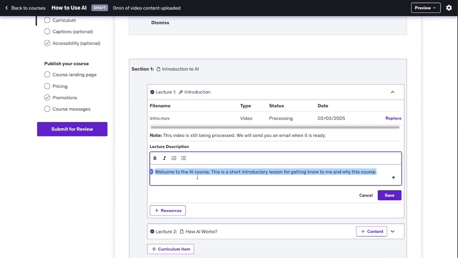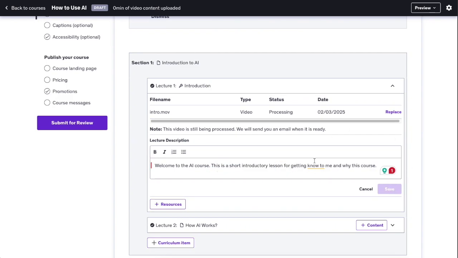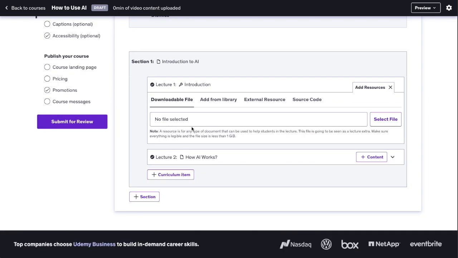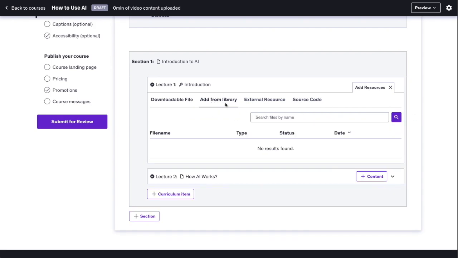So just an example, I'm going to type in something like, welcome to the AI course. This is a short introduction lesson and whatnot. And then also you can click save here, and then you can also add some resources. Just an example, you could do a downloadable file. So once again, you can drag and drop a file here, and then you can add from the library. So if you have some existing stuff you have already uploaded, you can add that here.